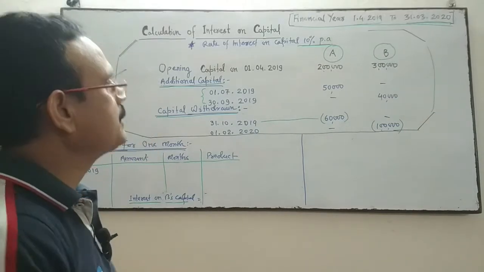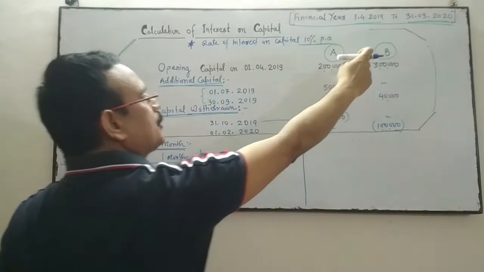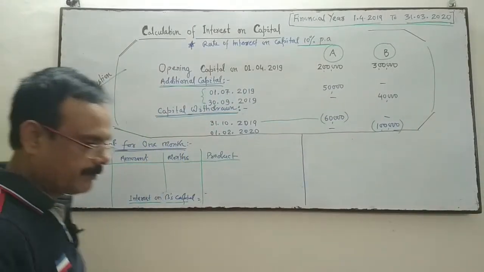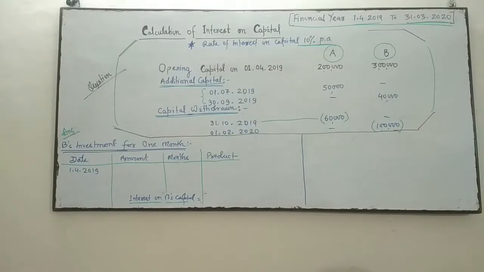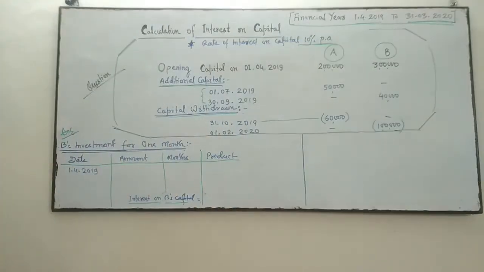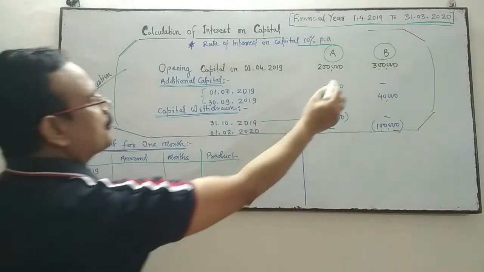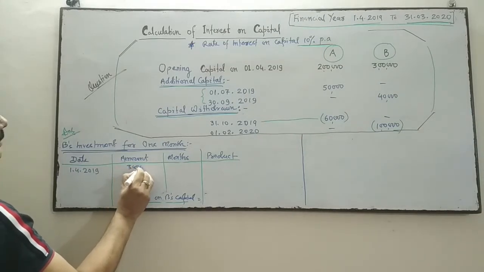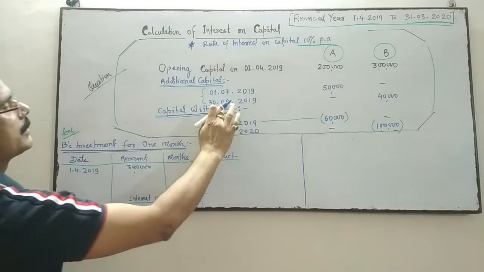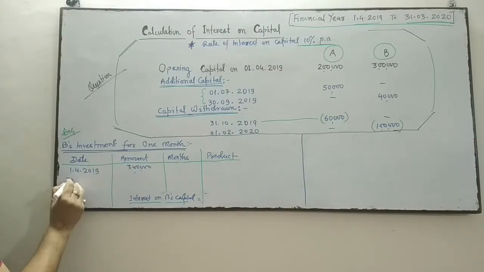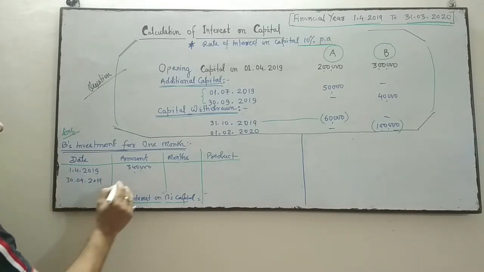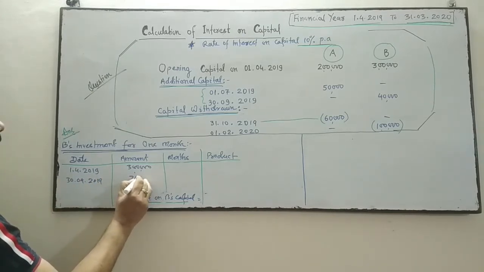Now come to this calculation of interest of B's capital. So B's investment for 1 month, we will calculate the B's investment for 1 month. So B's capital on 1st April is 3 lakhs. On 30th September 2019, B has introduced 40,000 as a capital. Now it is 3 lakh 40.